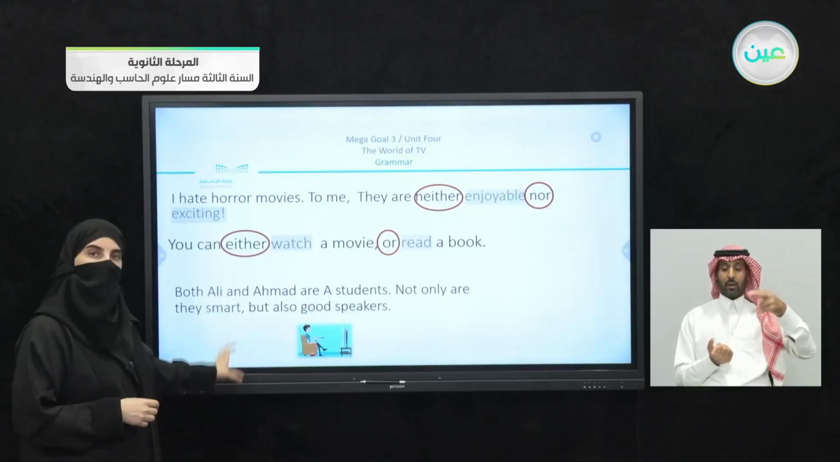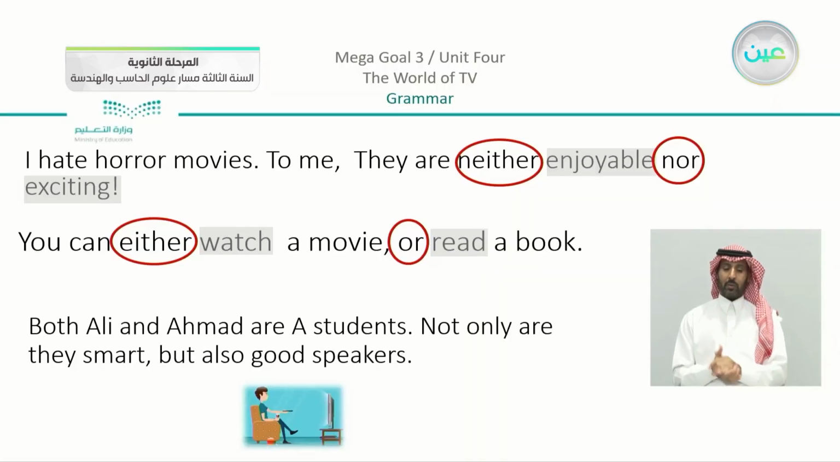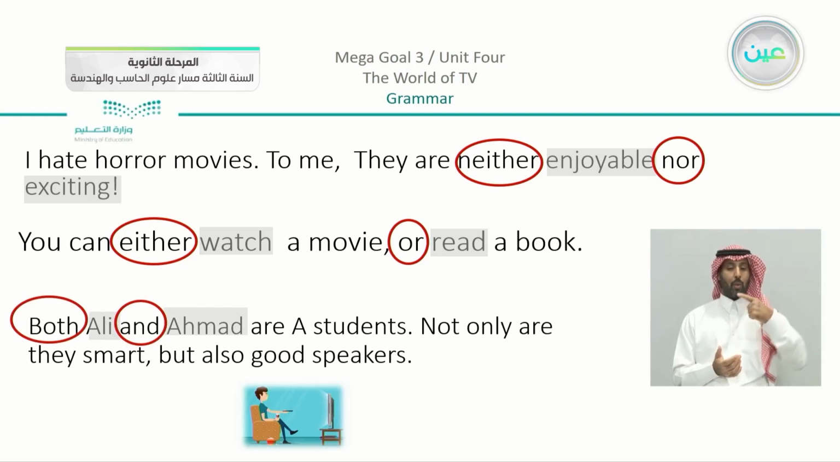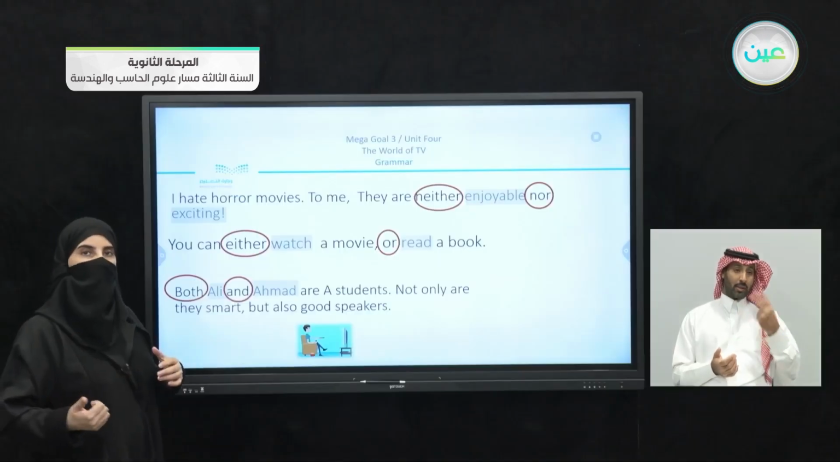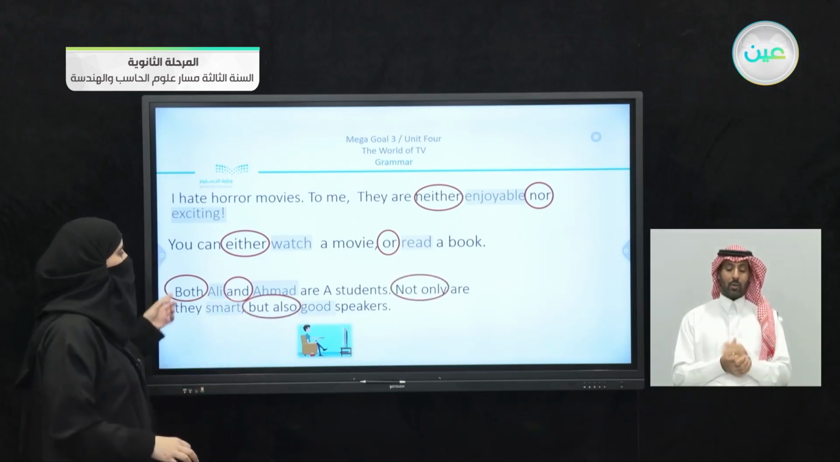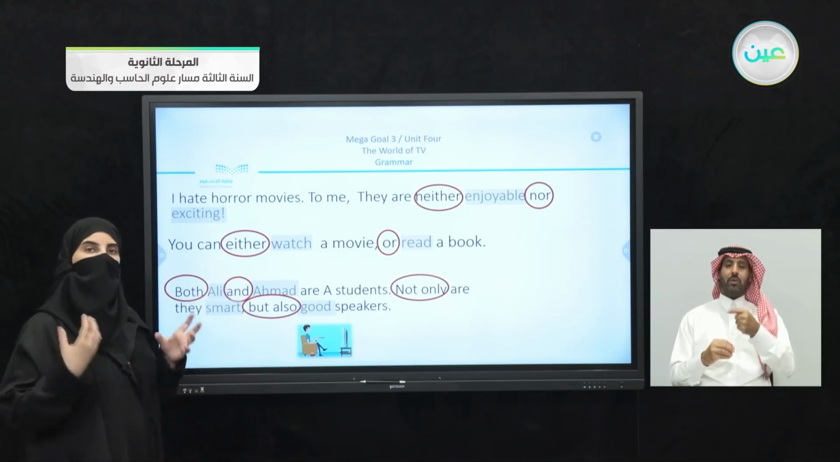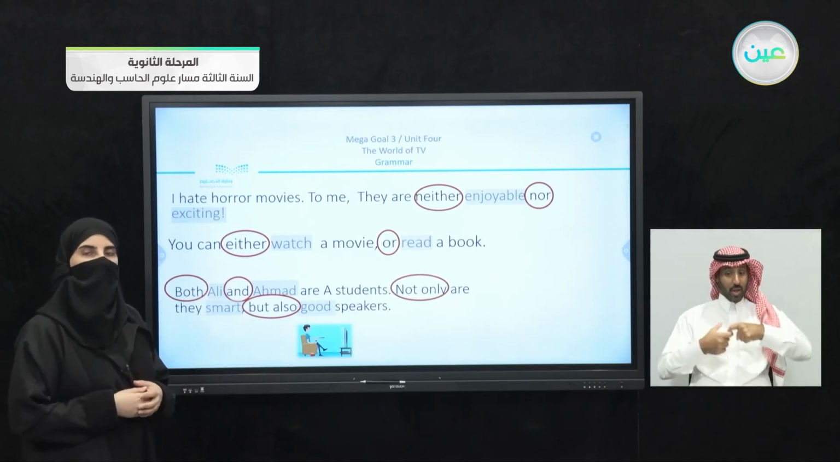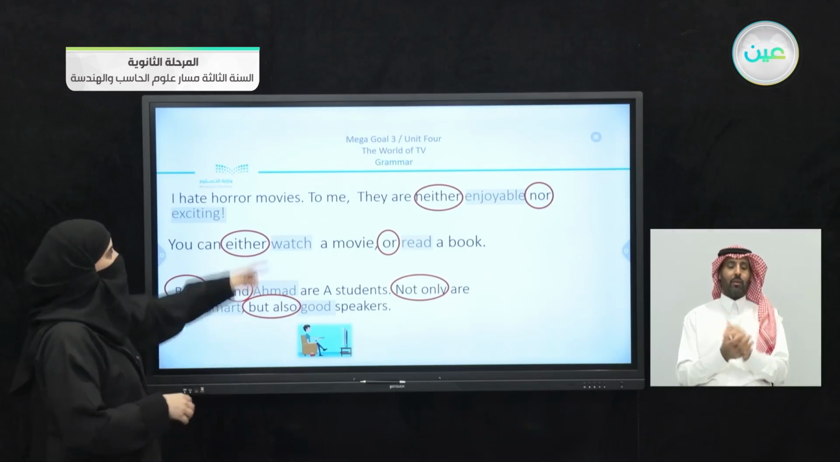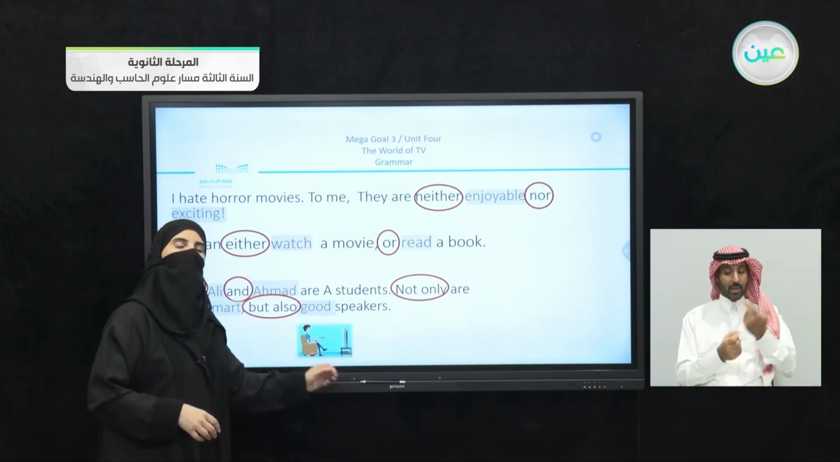Actually, in the last lesson, we had two types of paired conjunctions. First, I am talking about Ali and Ahmed, nouns, using both and. And in the second part, we have: not only are they smart, but also good speakers. Here I linked adjectives together. So once again, you can see that we have adjectives, verbs, nouns, and adjectives again.